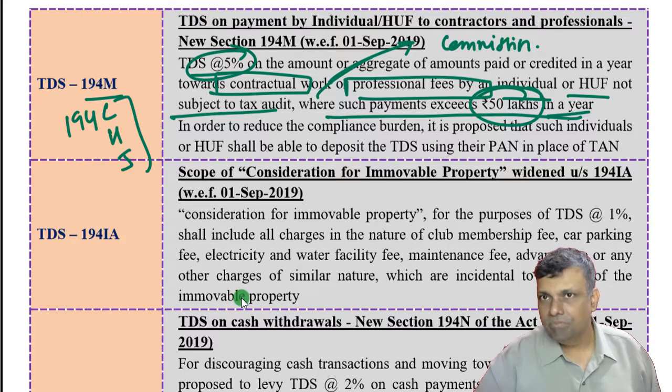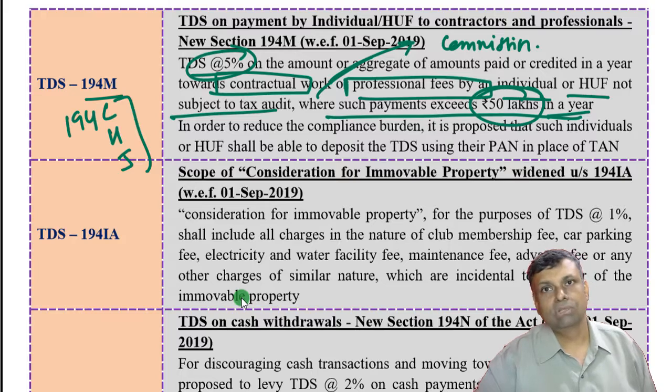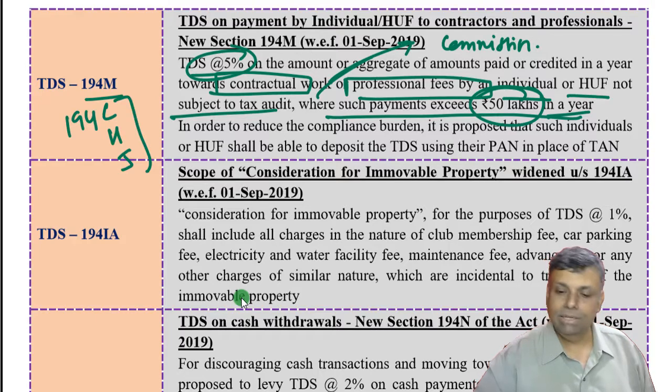Okay, so that kind of situation the government has managed, that you are not covered by tax audit in the preceding year, and therefore normally you would not have been covered by TDS provisions in the current year. But if your payment is very big, then you are covered by TDS provisions, that means you have to do the TDS compliances when you make this particular payment.